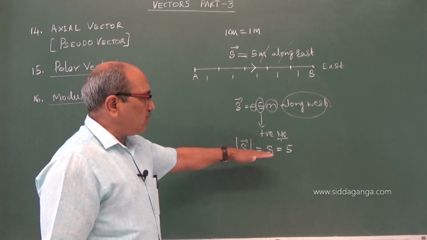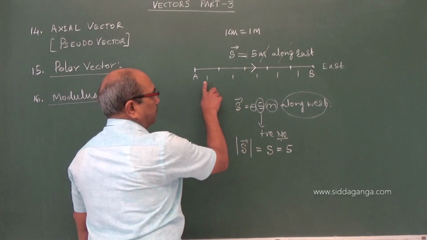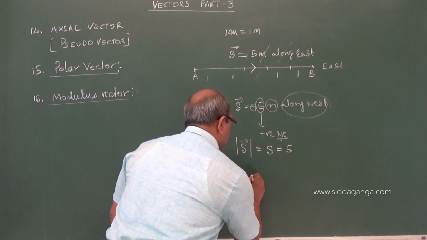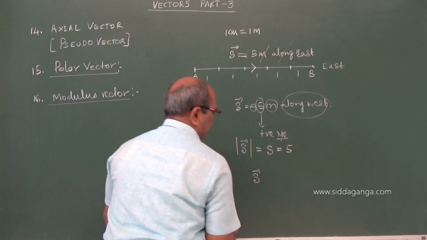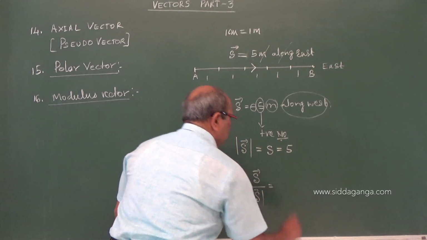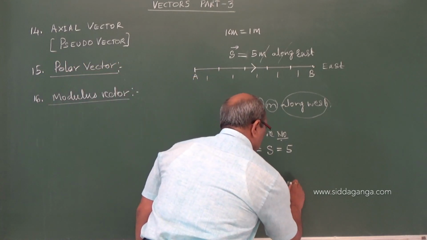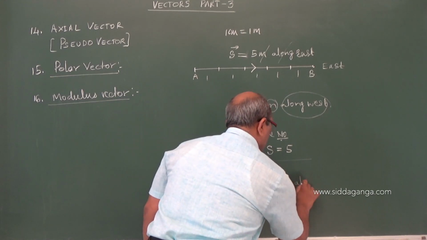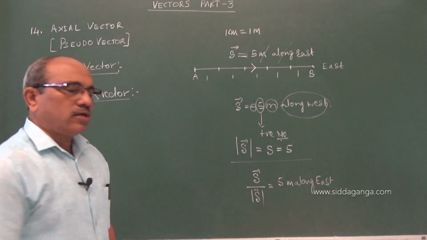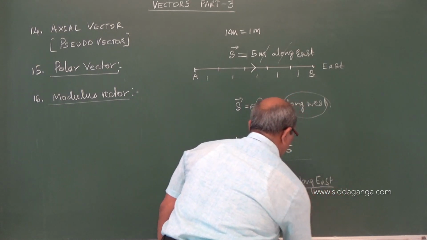So when we see this, the modulus is 5, and you have taken the scale here. Suppose I take this vector and divide by the modulus, what will we get? S is 5 meter along east, divided by 5.